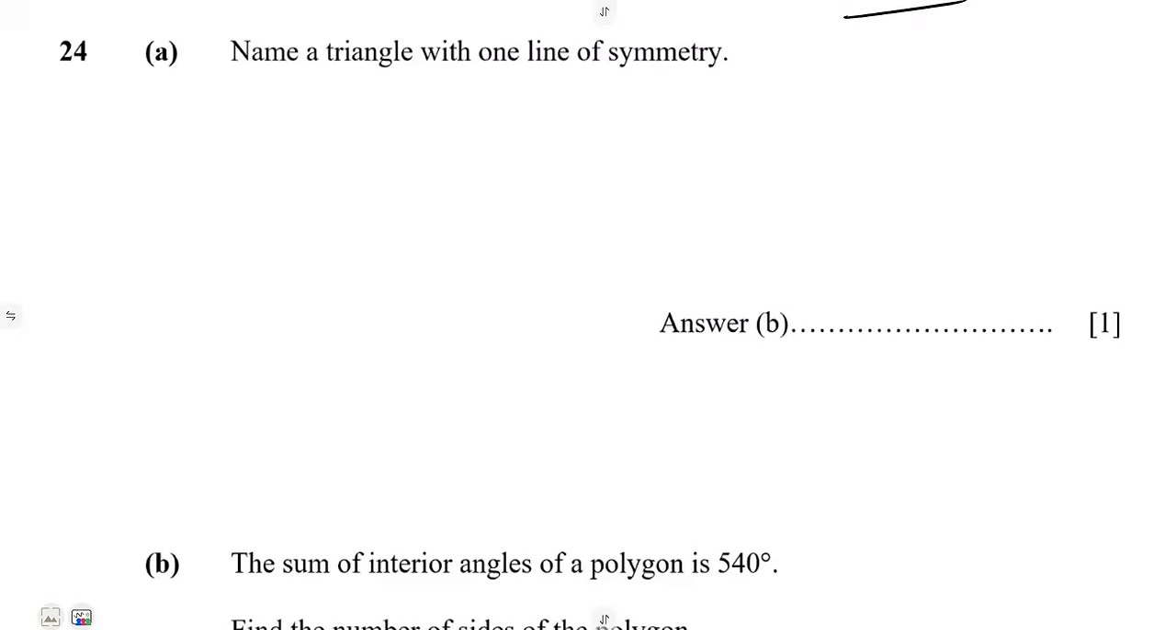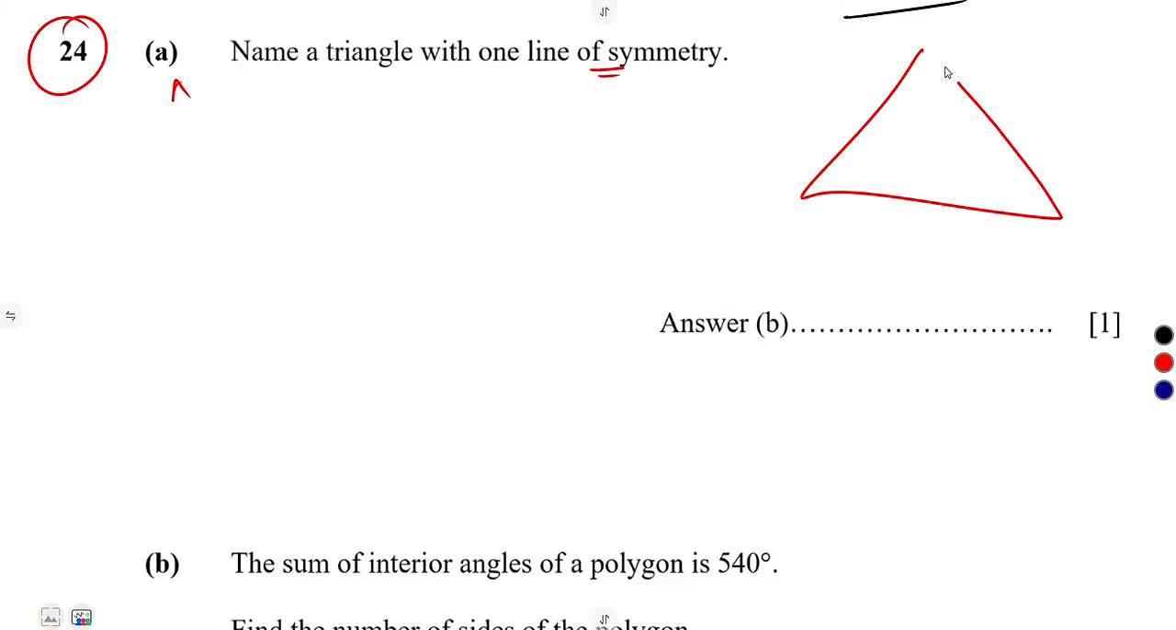Name a triangle with one line of symmetry, number 24A. All right, a triangle that has got one line of symmetry. It means these two sides are equal so that it can fold properly. So that's an isosceles triangle that we are referring to. All right, an isosceles triangle.